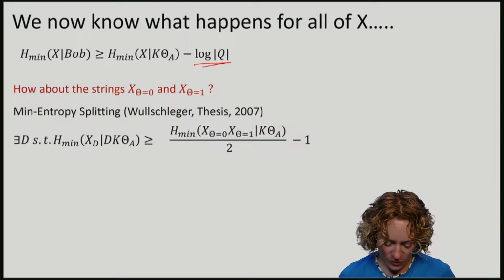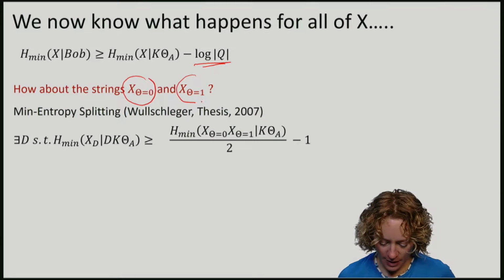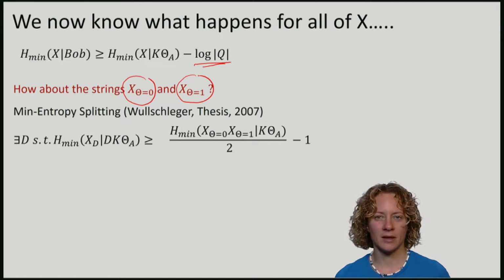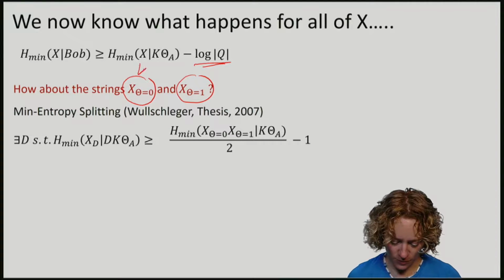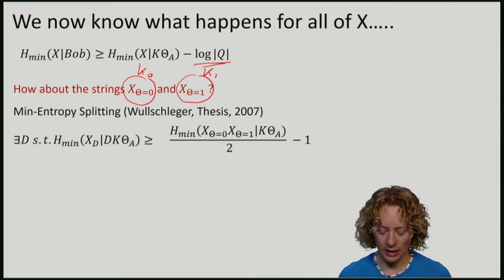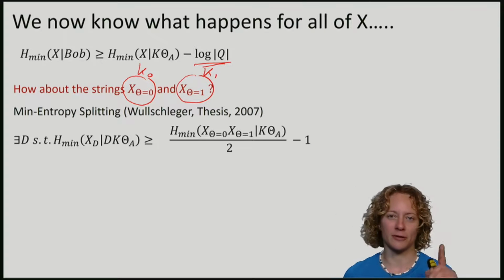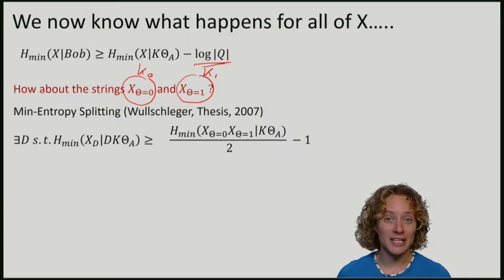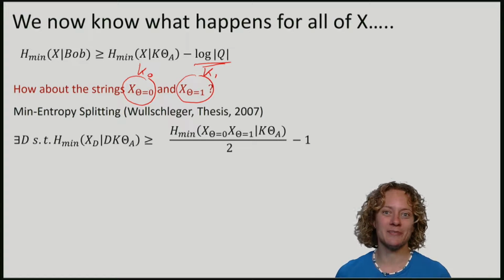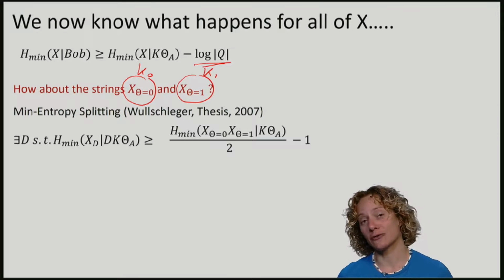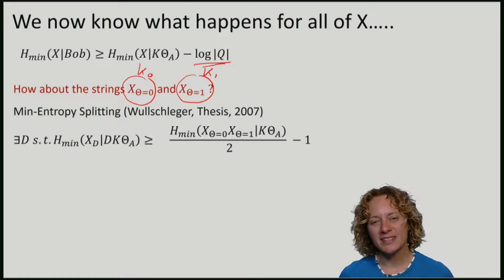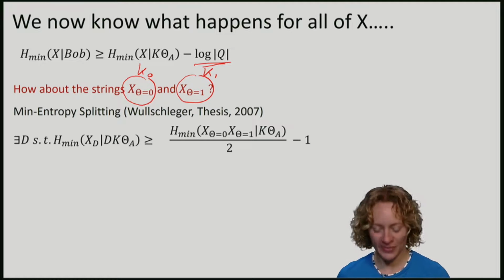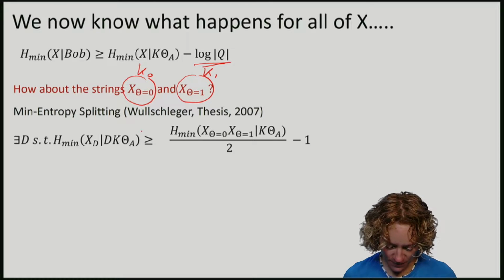We want that one of these two parts has large min entropy, because we'll hash these two parts down to two different keys, K0 and K1, and Bob should not be allowed to know one of them. Thankfully, there's a powerful technique known as min entropy splitting that was first introduced by Jörg Müller-Quade. Unfortunately, it only works if the system that we condition on is classical. But this is the case here because we removed Q. We condition on K and theta.